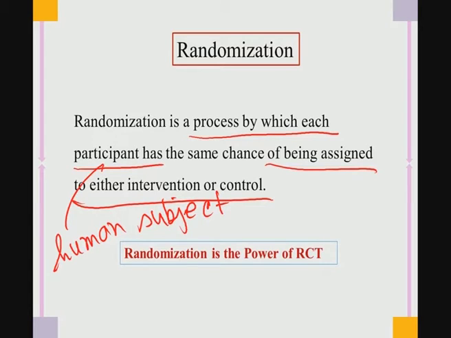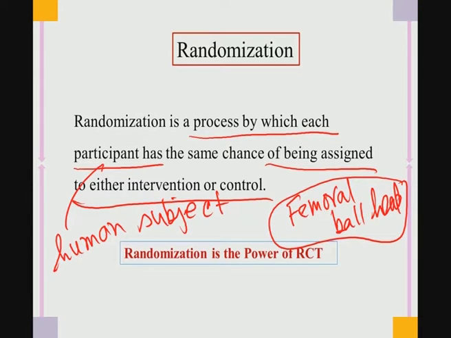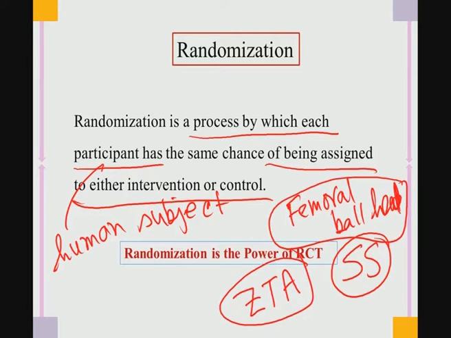Let us say some institution or some research group would like to conduct clinical trials on the femoral head. There is one type of femoral head which is research grade, like zirconia toughened alumina. Another type is the stainless steel femoral head or cobalt chrome moly femoral head.